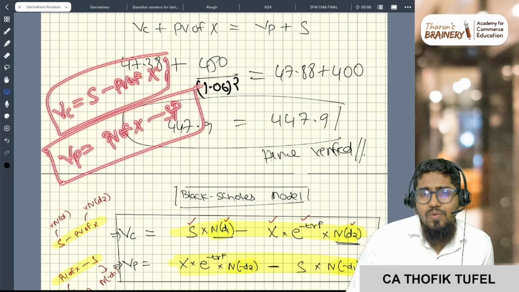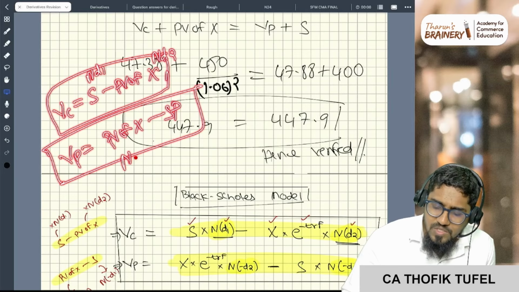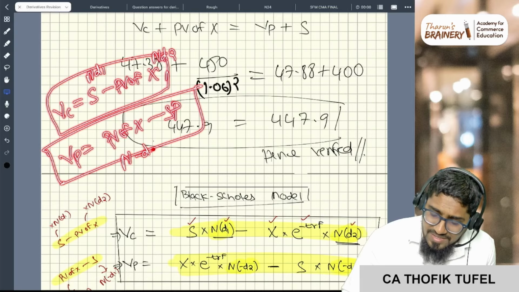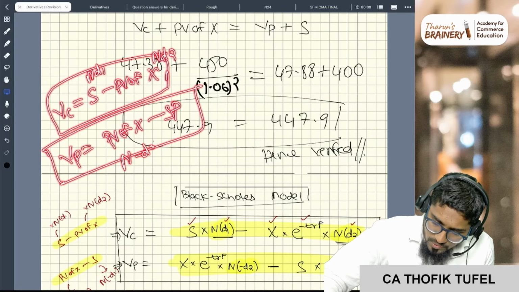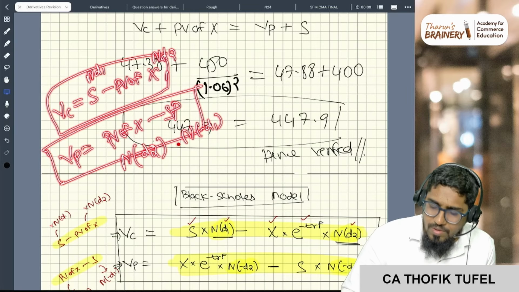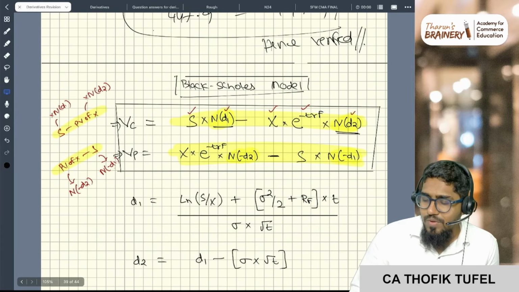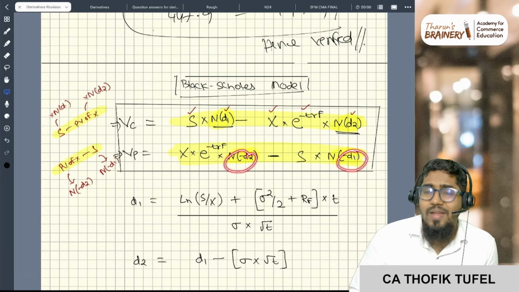Multiply this by N(d1) and this by N(d2), and for the put multiply by N(-d2) and N(-d1). Spot goes with d1 and strike goes with d2. For the put, strike with d2 and d1 but negative. So this is the formula.